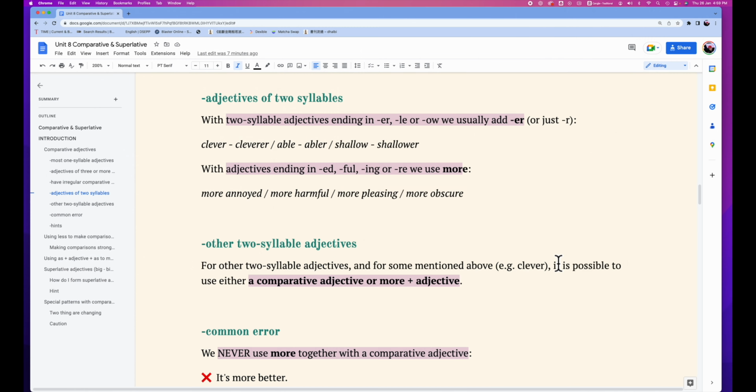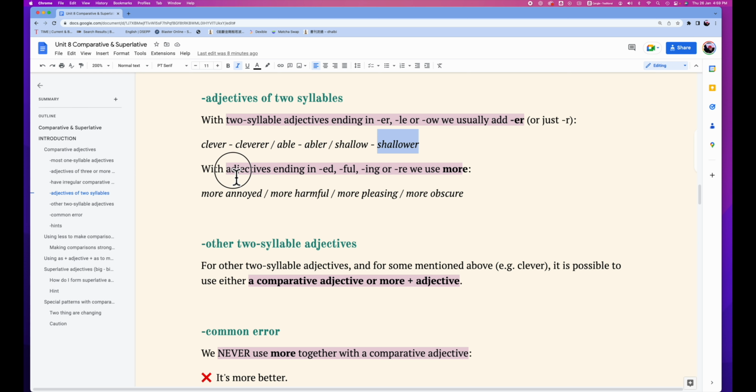Then how about adjectives with two syllables? Adjectives with two syllables have more different variations. Let's take a look. With two syllable adjectives ending in er, le, or ow, we usually add er. For example, clever becomes cleverer, able becomes abler, shallow becomes shallower.